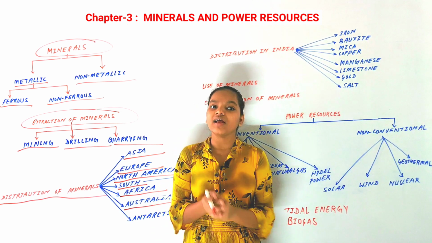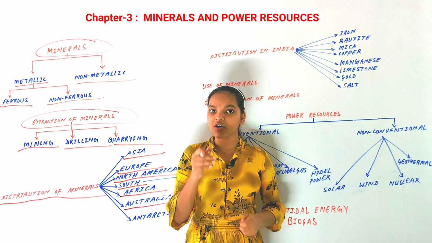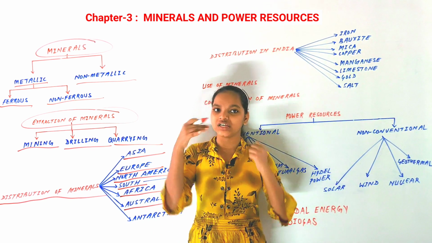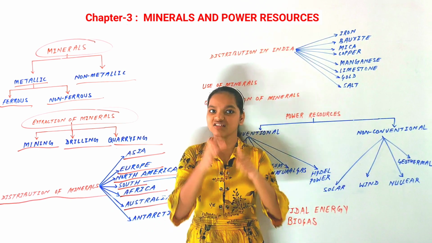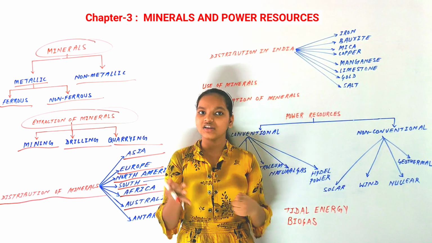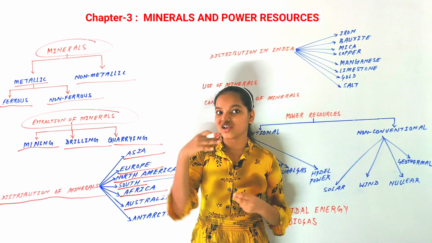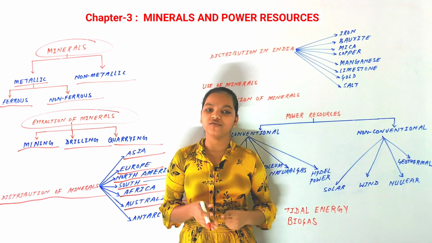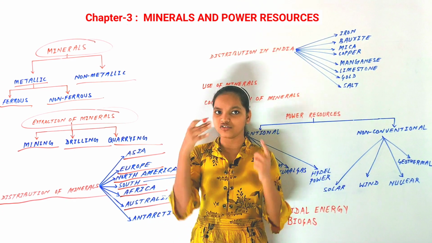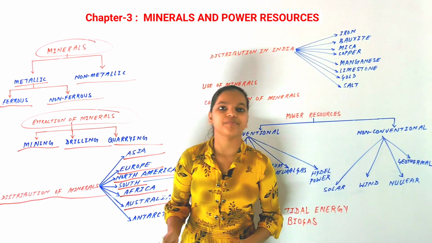We are calling it Australia, but the name of that continent is Oceania. We call it Australia because Australia is the biggest country in that continent and the others are small islands. But the international name of that continent is Oceania. So don't be confused between the names Oceania and Australia. They are the same, but the names are different.